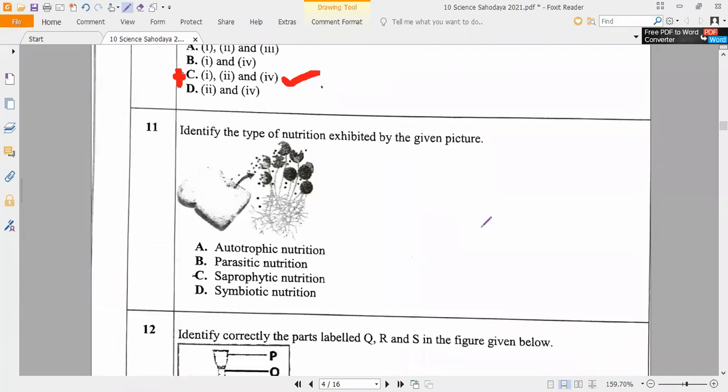Identify the type of nutrition exhibited by the given picture. Type of nutrition. Saprophytic nutrition. Is it a difficult question? I don't think so. Okay, let me see who will answer.